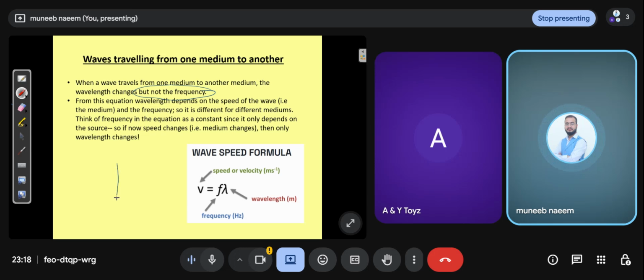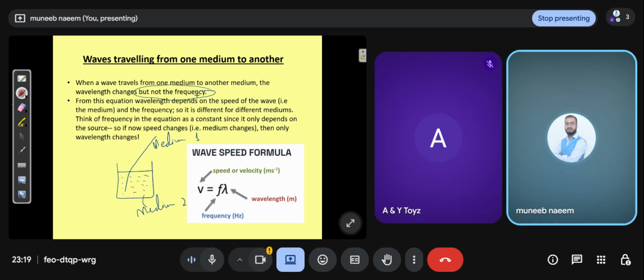What is the meaning of one medium or another medium? For example, there is a glass which is filled with water, and the light comes from the air and enters the water. So this is medium one, and this is medium two.